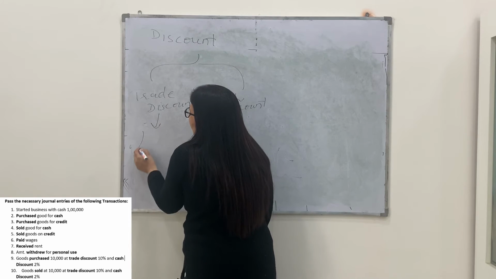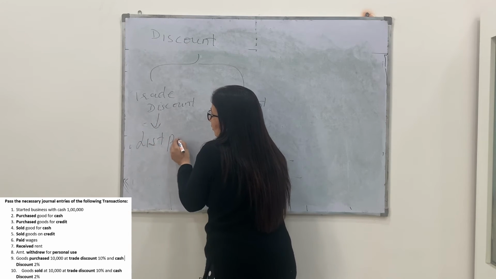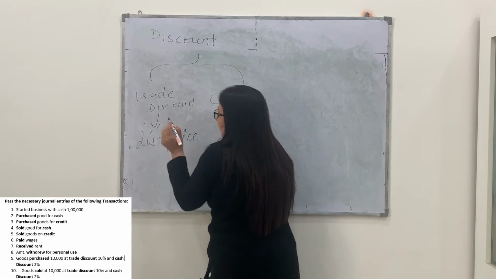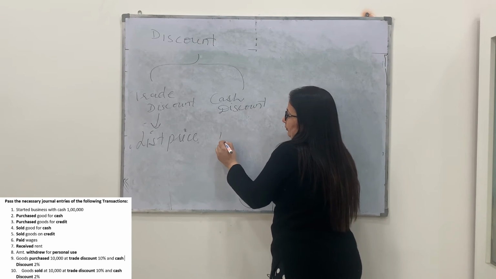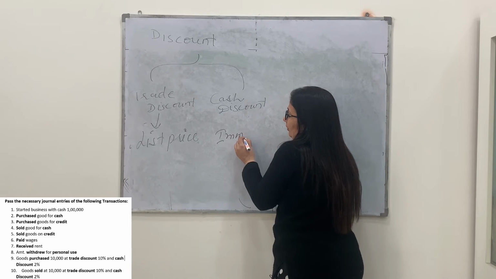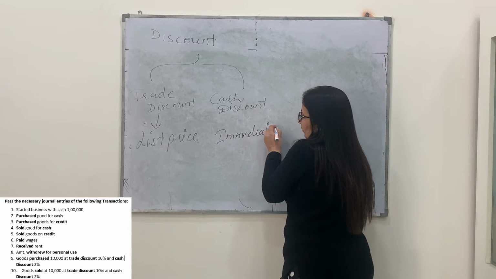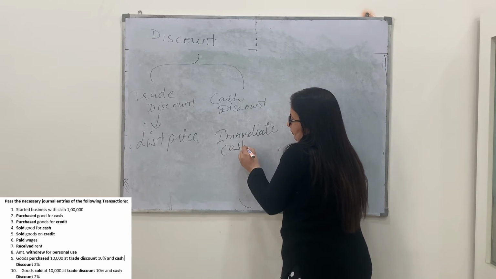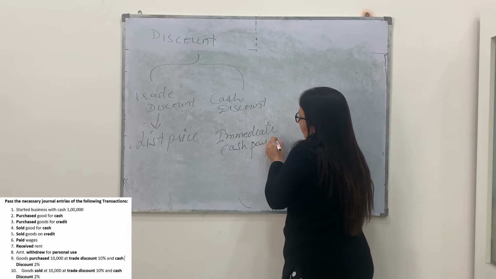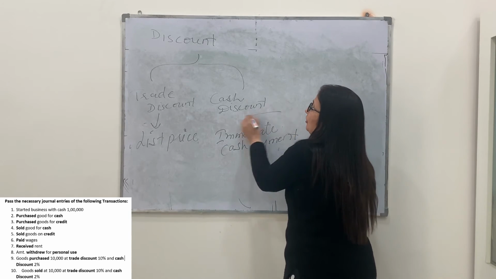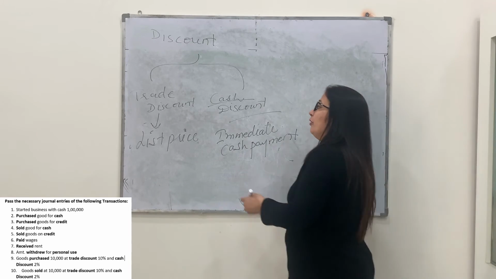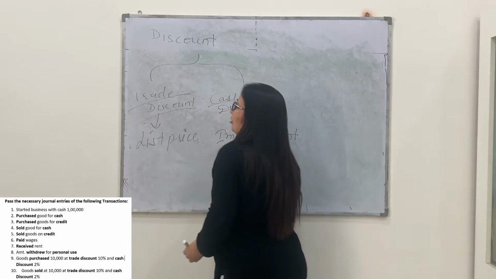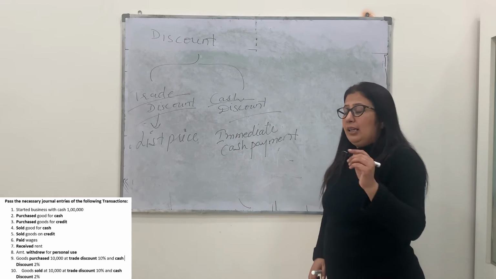Trade discount is the discount which is given on the list price, and cash discount is given on immediate cash payment. If you are purchasing the goods on credit, cash discount will never be met to you, but trade discount will be met on every transaction, whether it is the cash one or credit one.